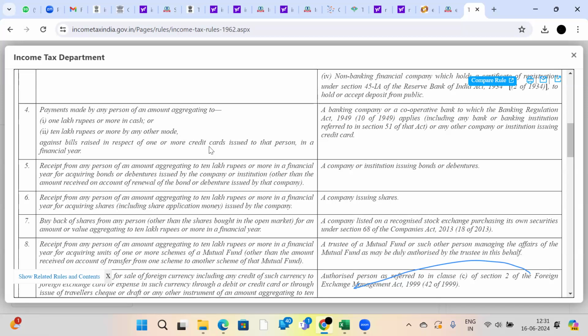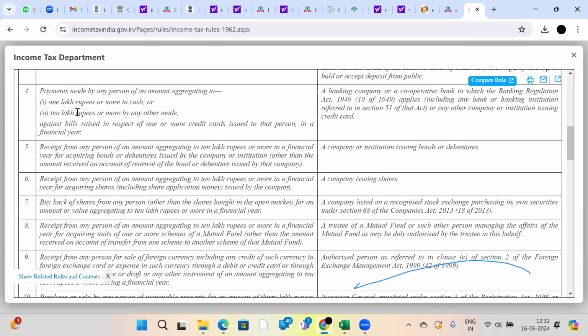If you are paying your credit card bill of more than 1 lakh rupees through cash, your information will go. Your credit card companies, that means whether you are using an Axis Bank credit card, SBI credit card, DBS credit card, whatever the credit card company or bank, they will inform your PAN number and details to the income tax department.